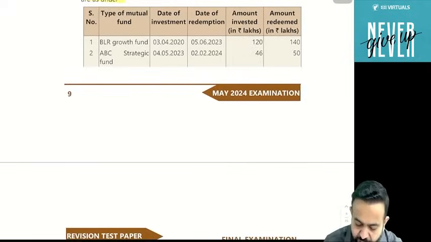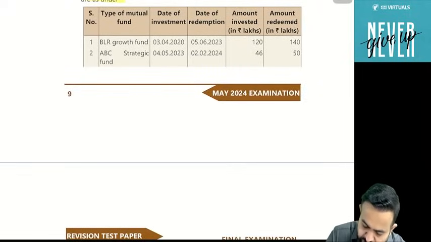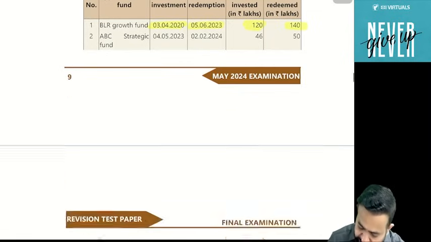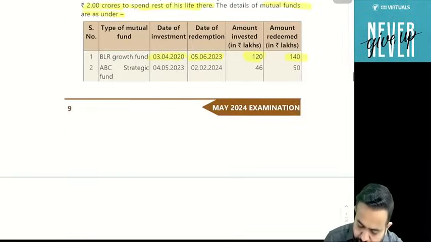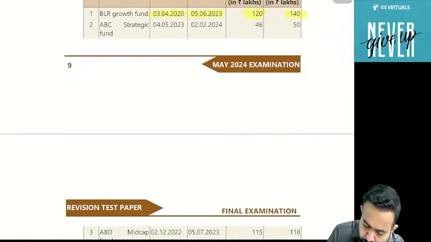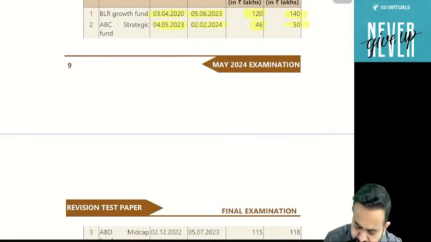One is the BLR Growth Fund. Date of investment was 3rd April 2020. Date of redemption is 5th June 2023 in the current year. Amount invested 120 lakh and amount redeemed is 140 lakh. So there is a 20 lakh gain. We'll see which types of mutual fund these are in the extra information. ABC Strategic Mutual Fund: purchased 4th May 2023 and redeemed 2nd Feb 2024. 46 lakh invested, 50 lakh redeemed.